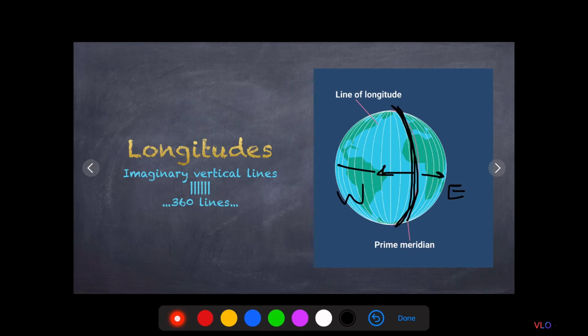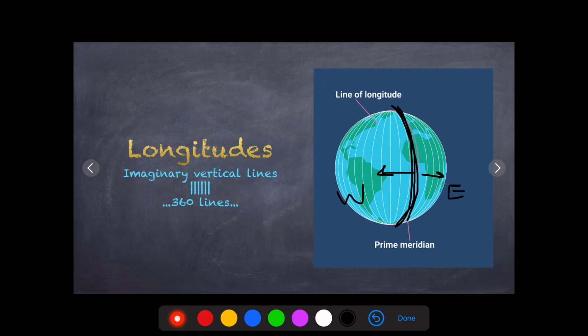Now if we draw the prime meridian and equator together, the earth is divided into four parts. So this whole is the northern hemisphere, this whole is the southern hemisphere, this is the eastern hemisphere, this is the western hemisphere.